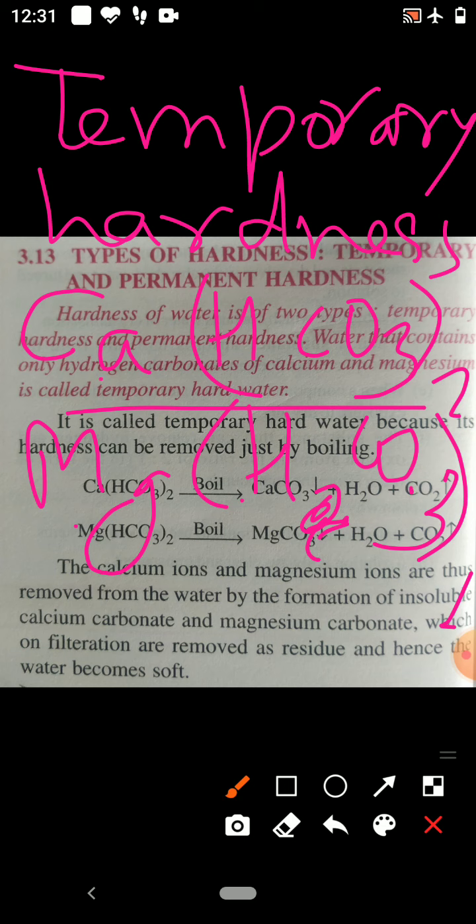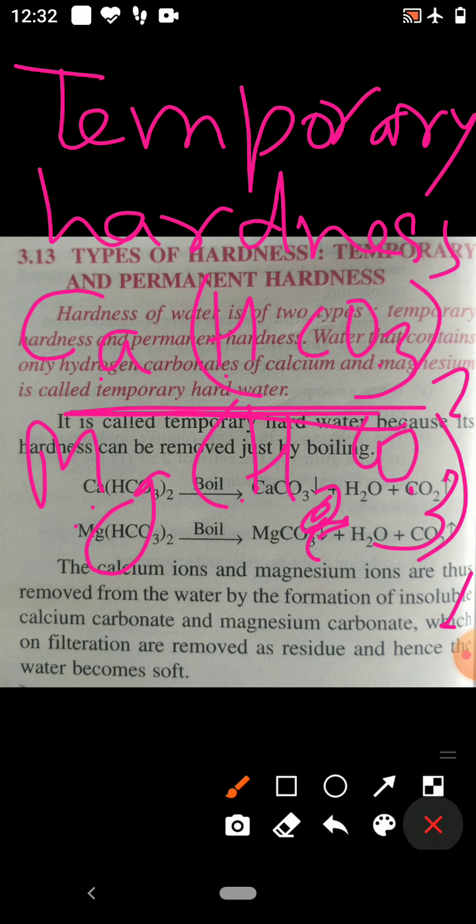They are also called calcium hydrogen carbonate and magnesium hydrogen carbonate. Any one of these present in the water gives temporary hardness. Temporary hardness of water is due to the presence of calcium hydrogen carbonate or magnesium hydrogen carbonate.